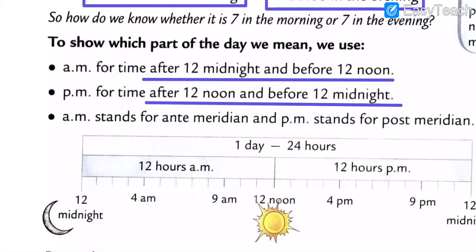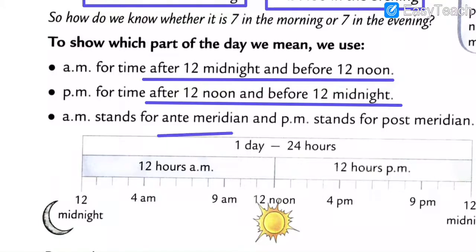Got my points, all of you? You have to note down both sentences in your book. AM for time after 12 midnight and before 12 noon. And what is the PM for? PM for time after 12 noon and before 12 midnight. Note down both sentences in your book, dear all. And further, AM stands for anti-meridian and PM stands for post-meridian.